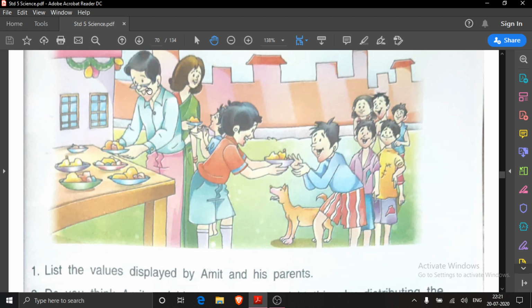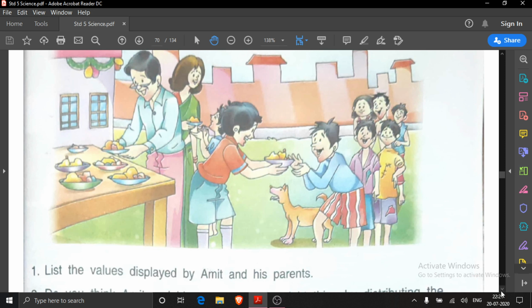He is Amit's father. She is Amit's mother. Amit's father is arranging the plates and the children are coming in line. Here you see one small girl is asking for food from Amit's mother. This is Amit's house, decorated. Why is it decorated? Because that day it was Amit's birthday.